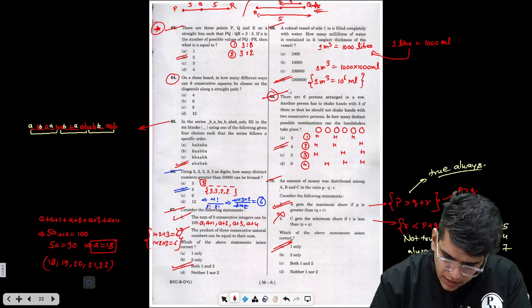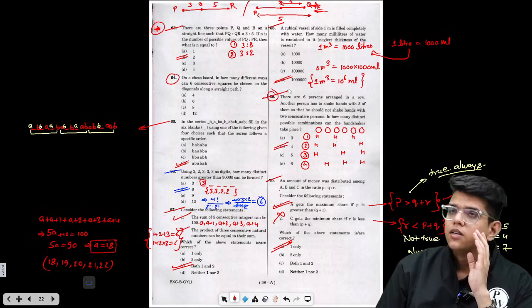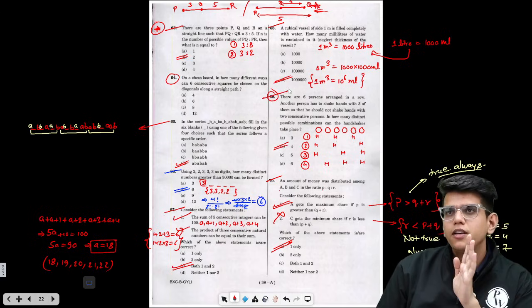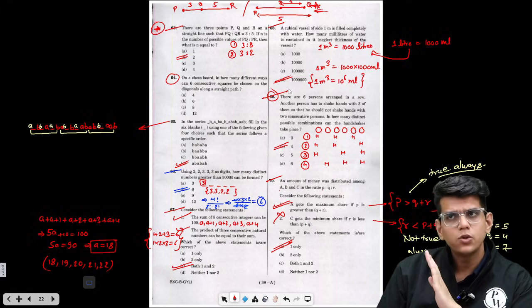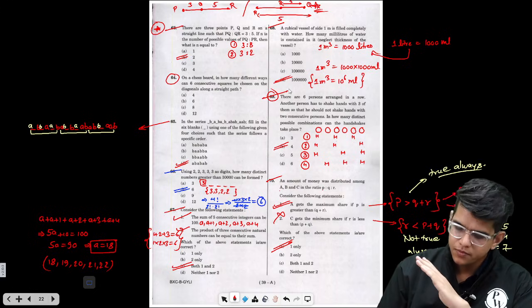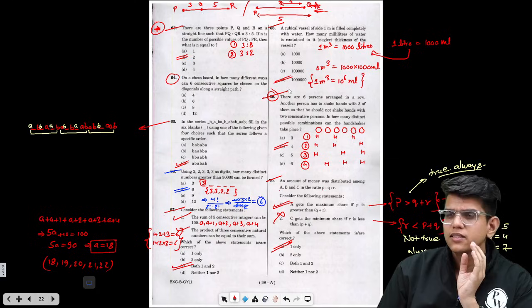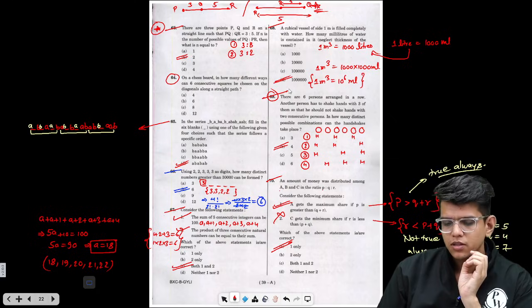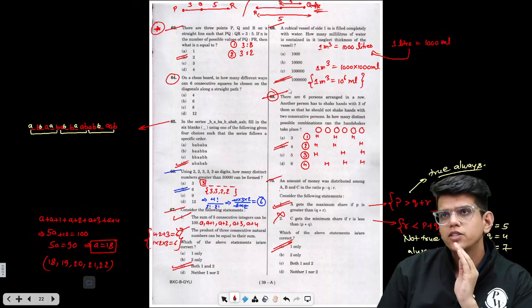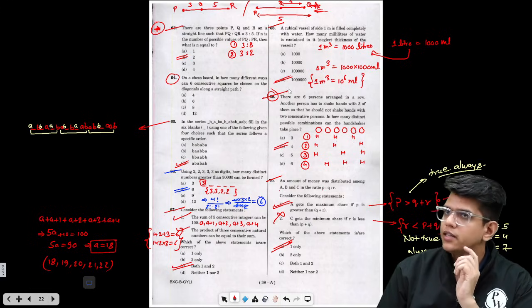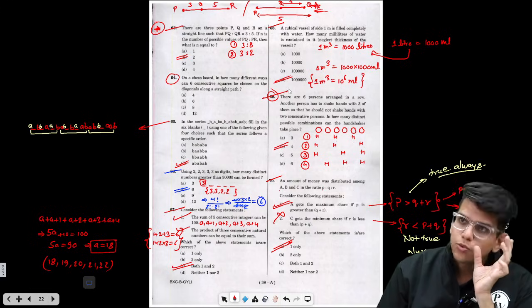So this is correct. This is PNC based basic counting, right? If you don't know how to do such questions, don't try to attempt these, because in most of the cases you will get to incorrect options. If you know how to tackle these questions, then only touch them, right? And that clarity will come from practice only.